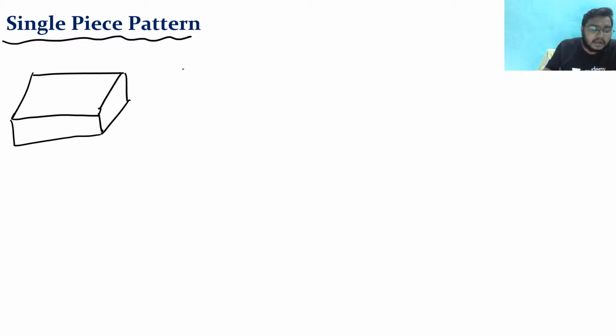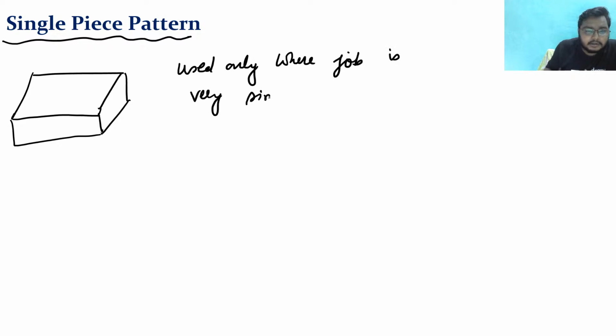A single piece pattern is used only where the job is very simple, like this. If we want to make a casting of this kind of body, this is a very easy task. So to make the casting of this we use the single piece pattern, and these kinds of patterns are known as single piece patterns. Clear?